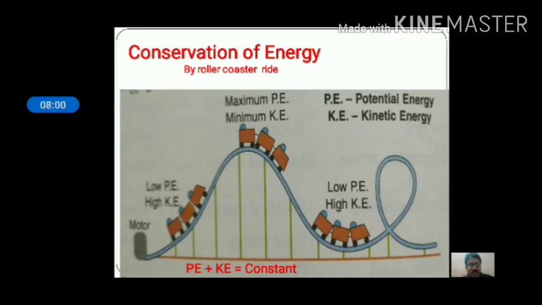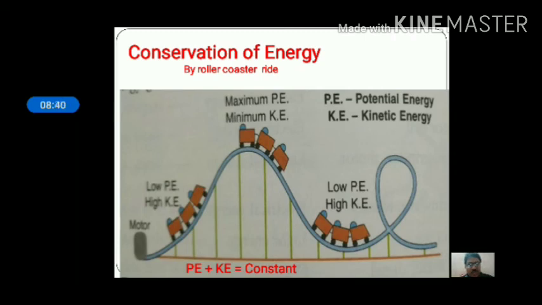No doubt, at the top point above the ground, the energy possessed is potential energy. So we can say that the electric motor converted electrical energy into mechanical energy, that is the kinetic energy that pushes the car, and at the top the whole kinetic energy is converted into potential energy. When the car descends, it loses height from the ground level. So potential energy slowly decreases and kinetic energy slowly increases by converting potential energy into kinetic energy.